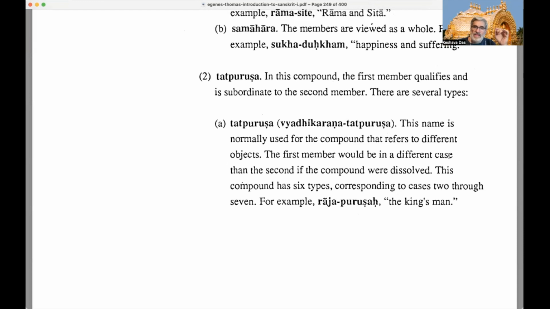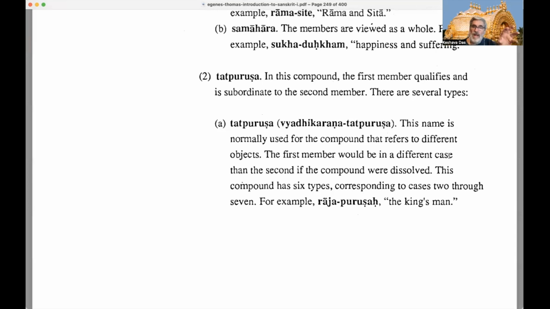This compound has 6 types. Remember, 6 types? There's the accusative, the instrumental, the dative, the ablative, the genitive, and the locative. Right, those 6. So what we call dvitiya, tritiya, chaturthi, panchami. It's easier in Sanskrit. Dvitiya, the second, third, fourth, fifth, sixth, and seventh cases. So there are 6 types of Tatpurushas, corresponding to the cases 2 through 7.